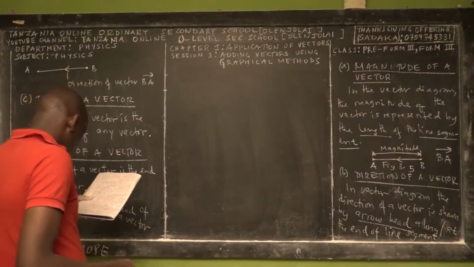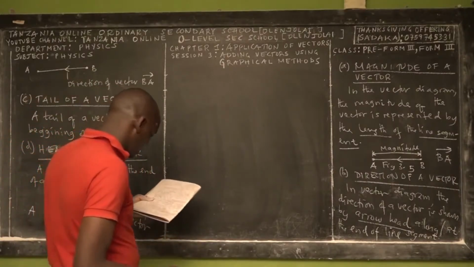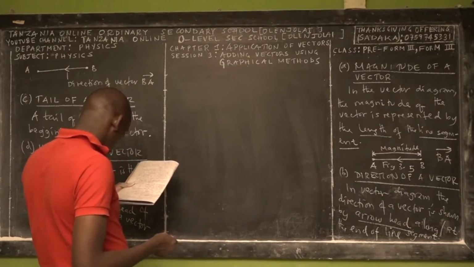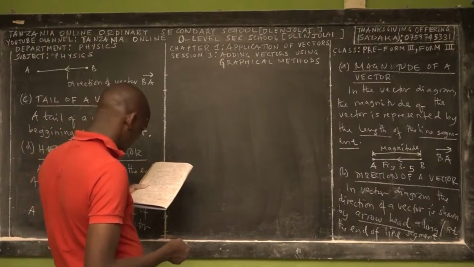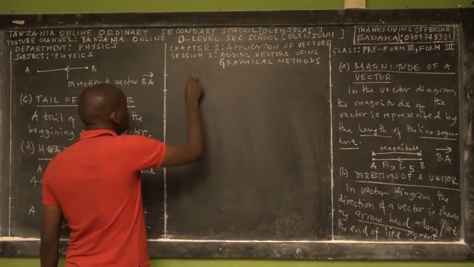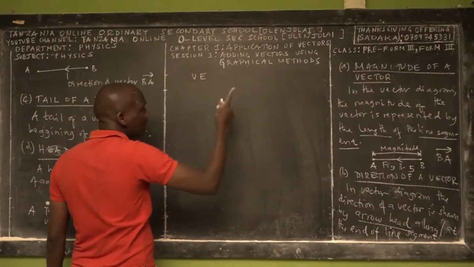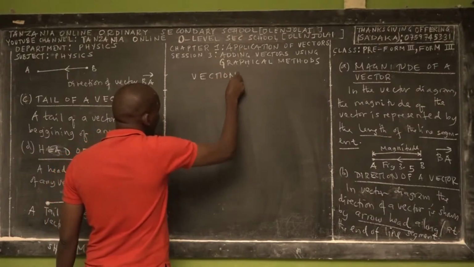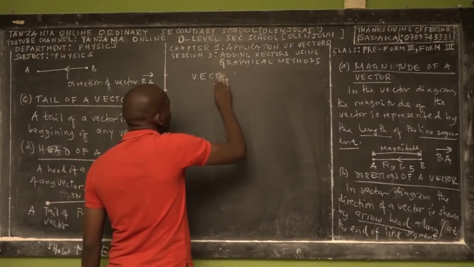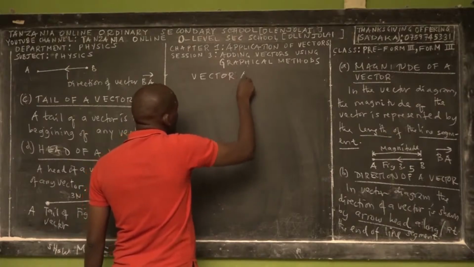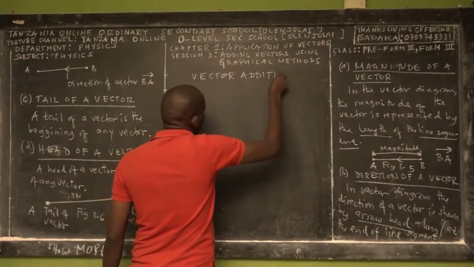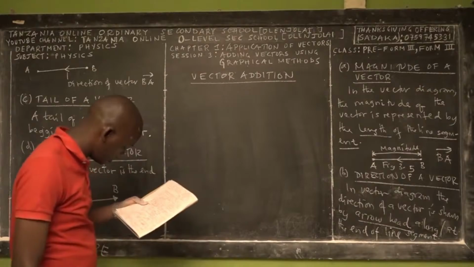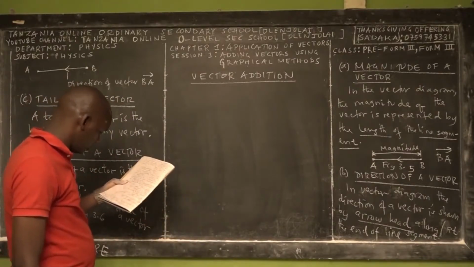Then we say vector addition. So let us focus on vector addition, okay? Vector addition, have resultant vector. So we are adding vectors using graphs. So we want to see the condition before we go there. Vector addition. Say with me. Vector addition.